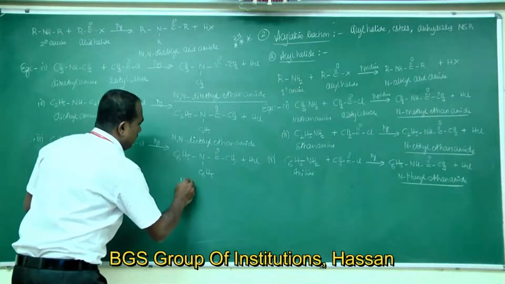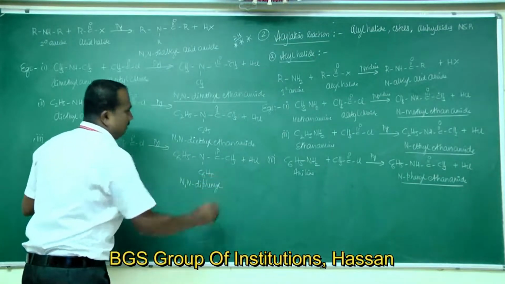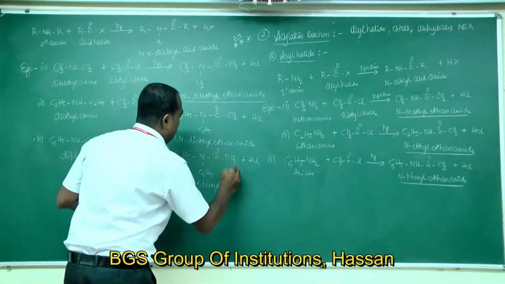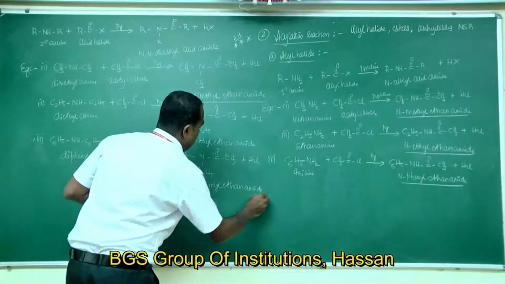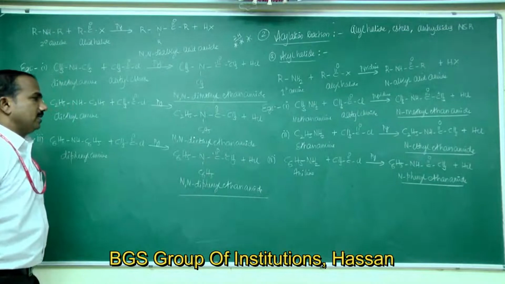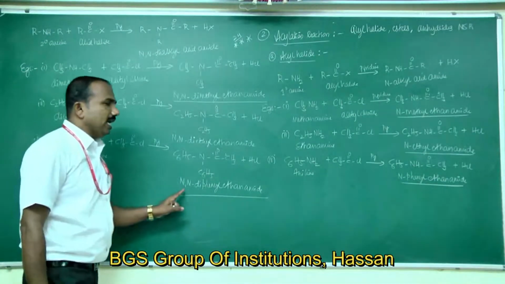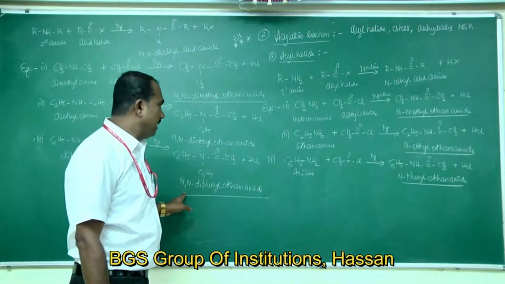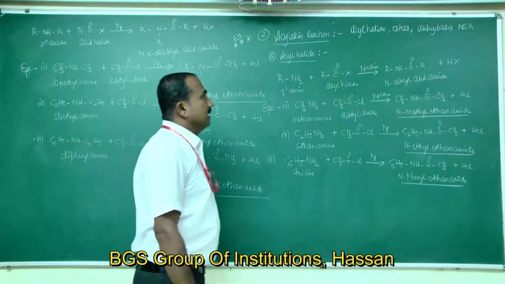This is N,N-diphenyl, two carbon atoms, eth, single bond linkage an, CONH is amide, so N,N-diphenyl ethanamide. So that is about the acylation reaction.